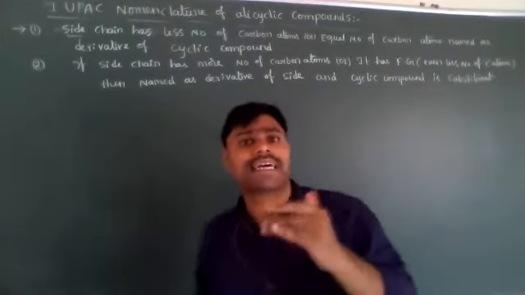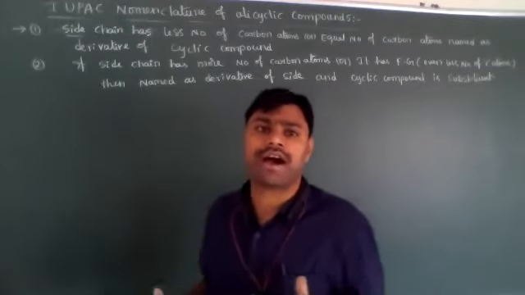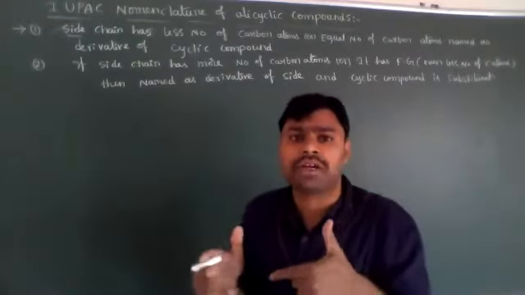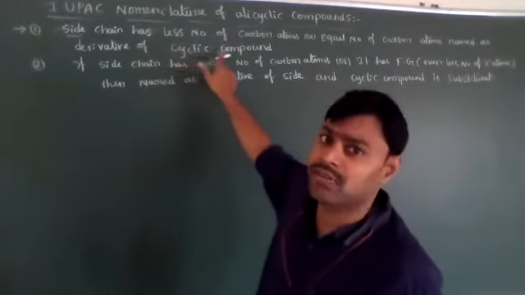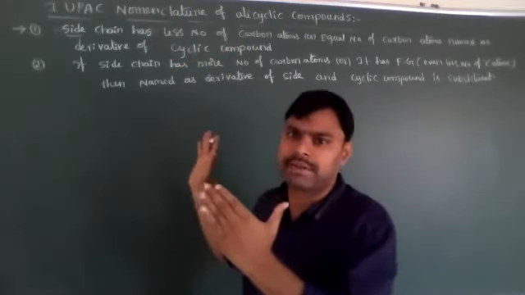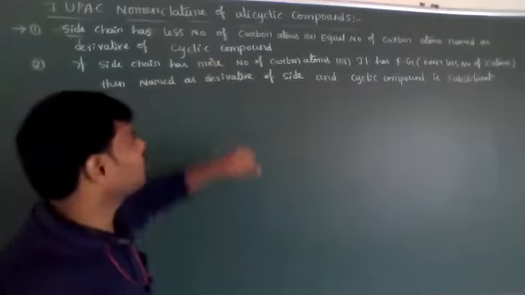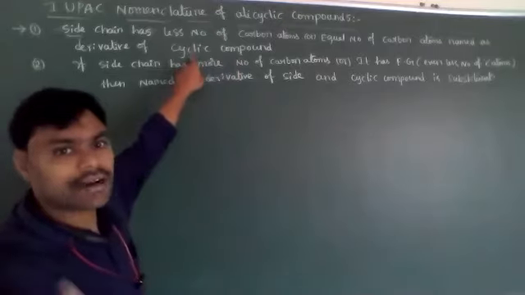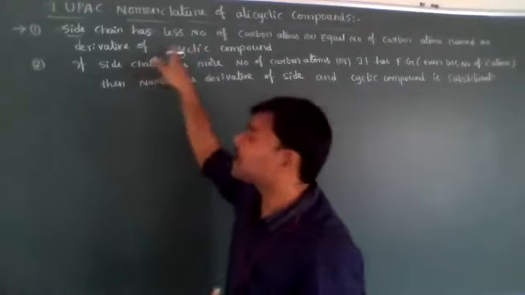If the side chain has fewer carbon atoms or almost equal carbon atoms compared to the cyclic compound, then the name has to be written as the derivative of the cyclic compound only. I will give you the example; I am just discussing the statements. In that case, we majorly concentrate on the organic compound being the derivative of the cyclic compound, which means the major role is the cyclic compound.